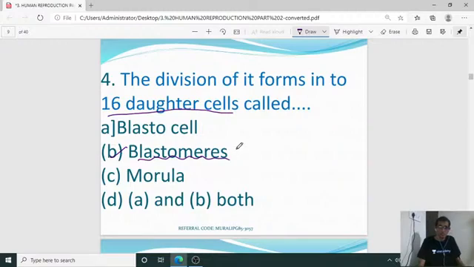And the next question, number 5. Yeah, so for the fourth question, B is the right answer. Next, fifth question.